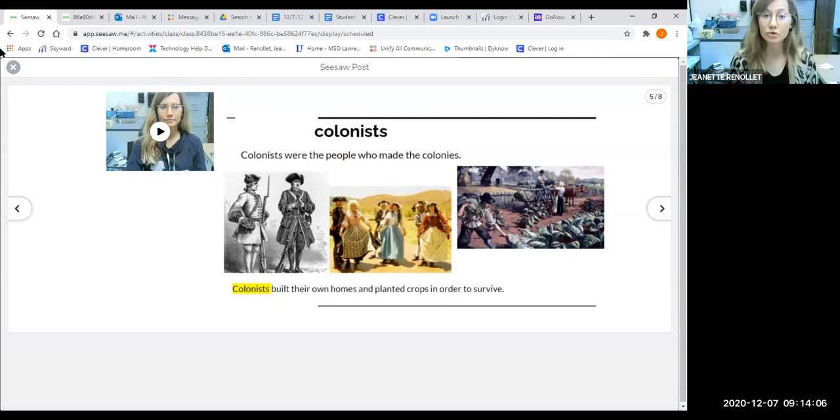When immigrants moved here, they started setting up a few communities. We call these people colonists because they were the ones who made the very first communities after the Native Americans. So we know Native Americans had their own communities.